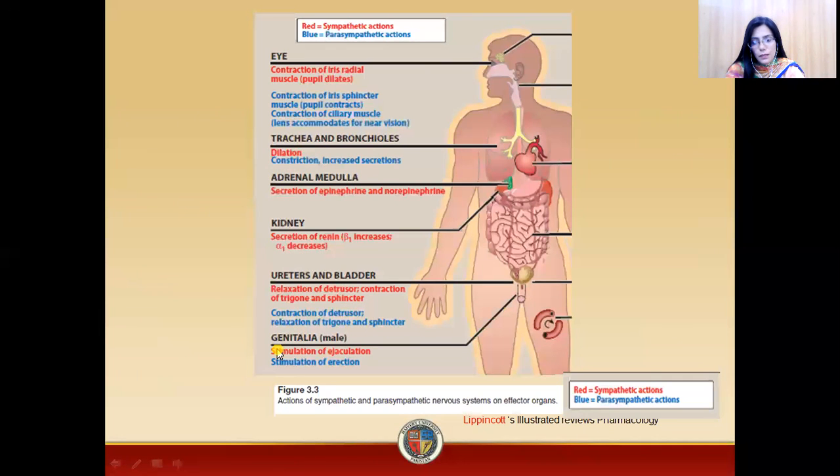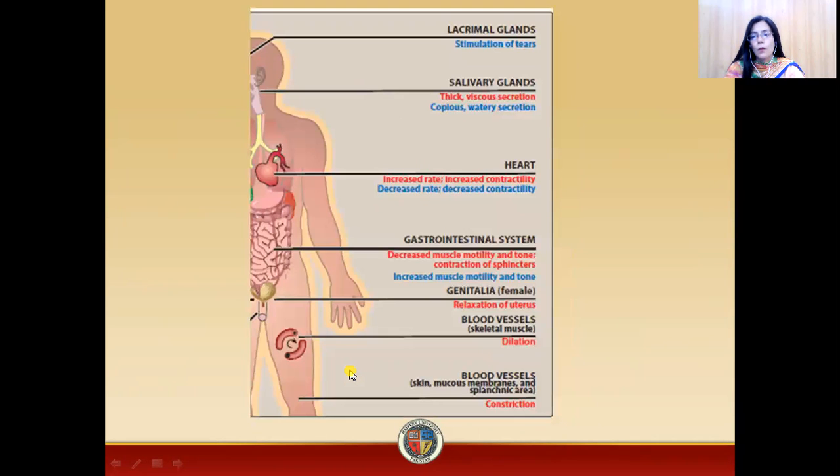In the male genital organs, there will be stimulation of erection. There will also be stimulation of tears. You can see from this figure that your tear system is associated with parasympathetic situations. In the saliva, there will be thin, watery secretions, while in the heart, there will be a decrease in heart rate and a decrease in contractility.